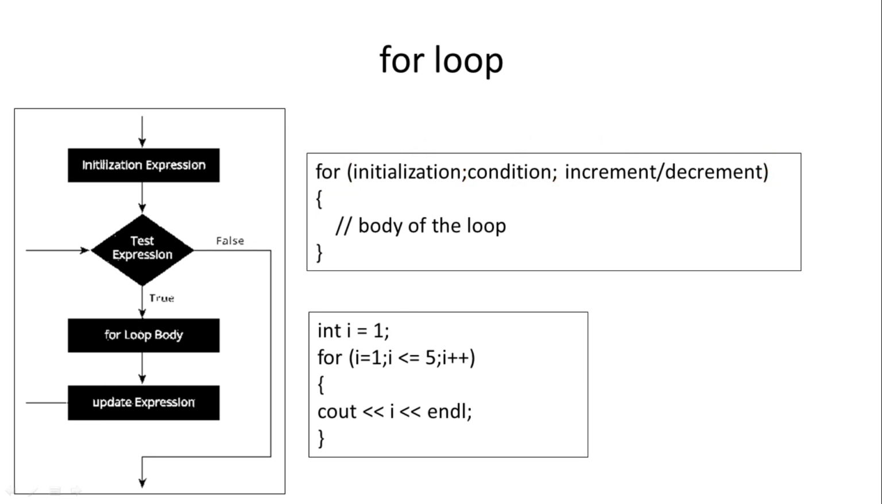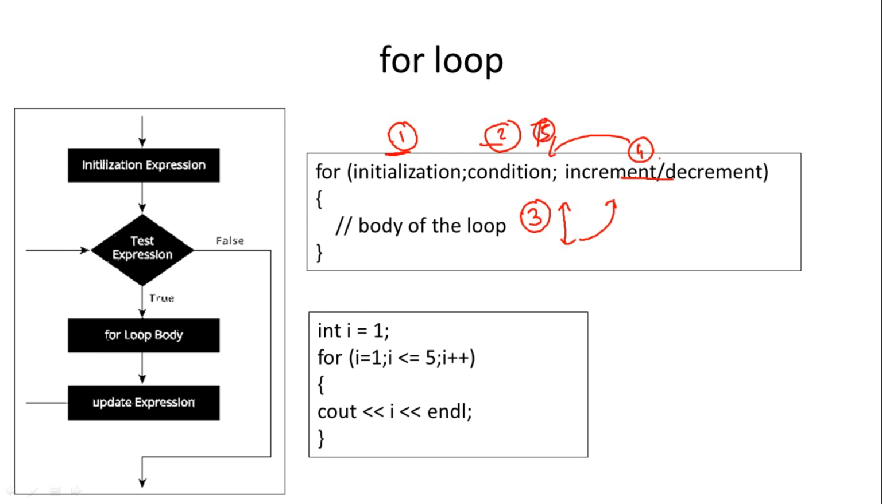First initialize the counter, then check the condition. First counter will be initialized, then condition will be checked. If the condition is true, then execute the body of loop. Then after execution of the body of loop, go to increment decrement. Fourth part will be increment decrement. So after increment decrement, again the condition is checked.